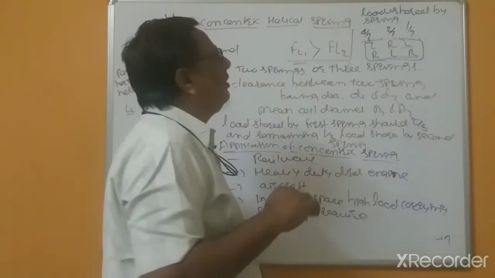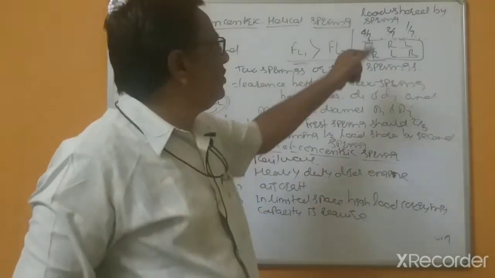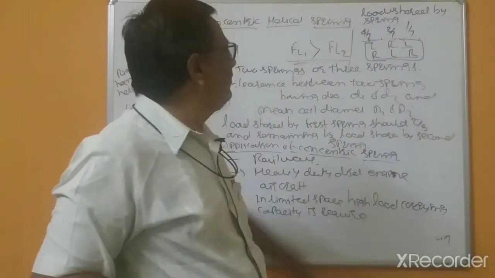So this is the distribution of the loads by each spring. According to that, the free length of the springs is required.